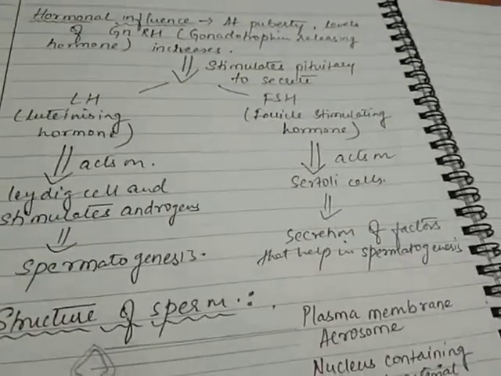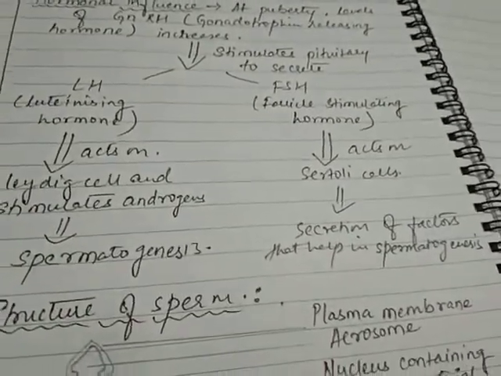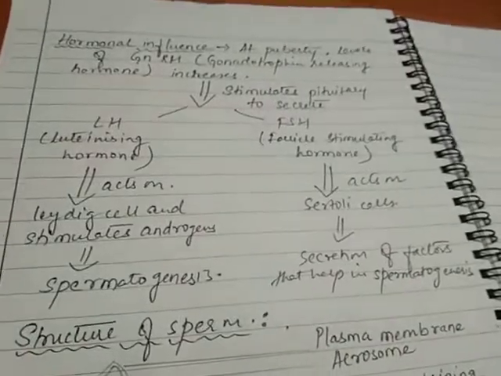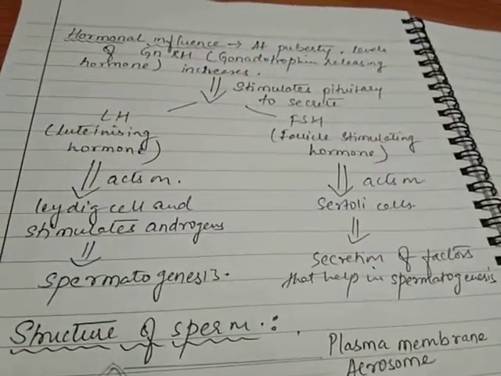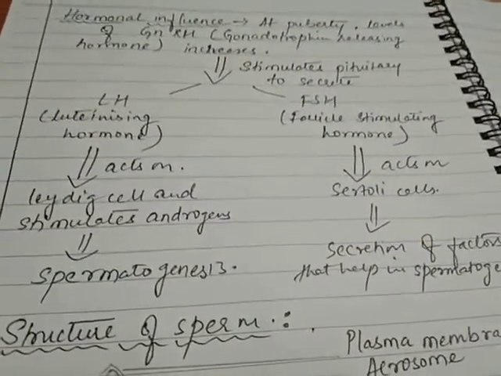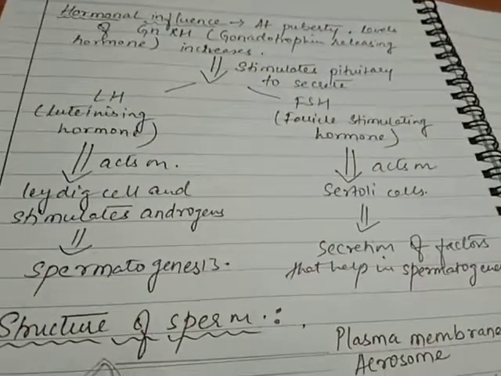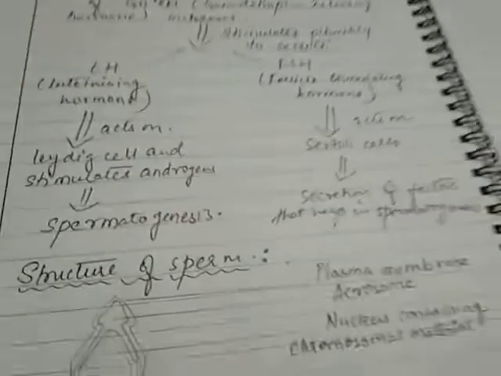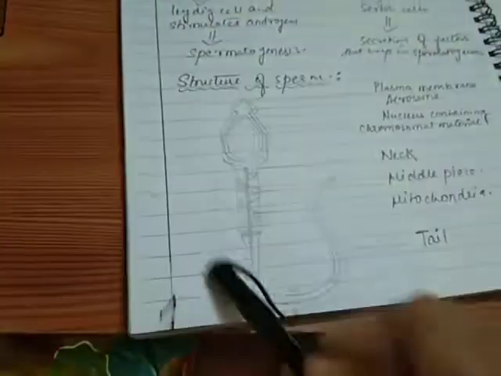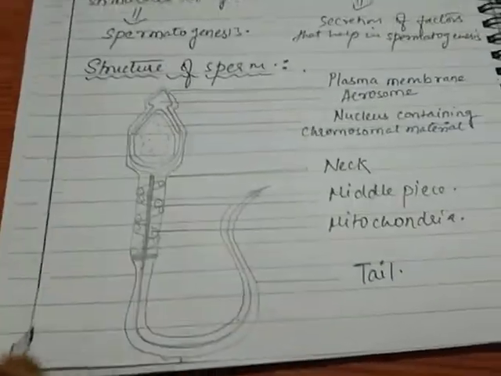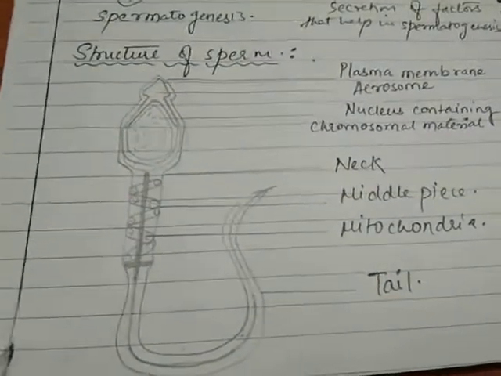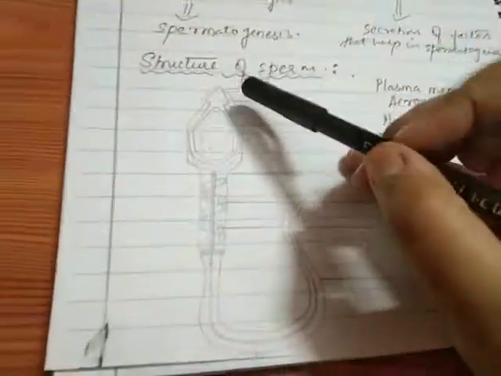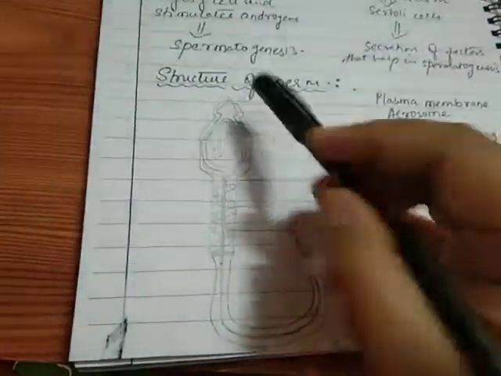Now the last topic, the structure of the sperm. When the sperm is formed, you know that the sperms have to travel a lot. They travel from the male reproductive system to the female reproductive system and reach the oviduct for the process of fertilization. For this reason, they have a specialized structure. As you can see, here I have drawn a picture of a sperm. So the sperm mainly consists of three regions.